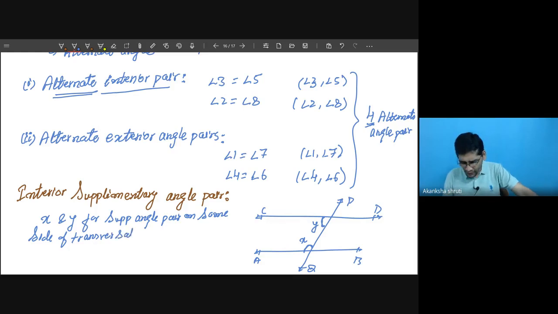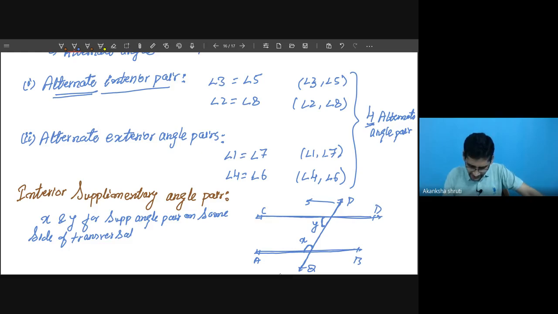The other important property is that, observe this carefully, student, this is our transversal. On the left-hand side of this transversal, both X and Y are there, but this pair lies between the parallels.